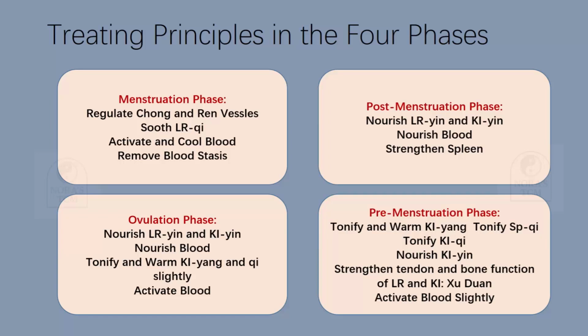We know during the pregnancy, we need the support of the body, so we need the organs to maintain their location. At this time, tendon and bone give the support, and especially the lumbar is the house and residence of the kidney. So during the pregnancy, we need the support to this corresponding tissue to support the pregnancy. So that is why we still have to strengthen tendon and bone function here. And also we have to activate blood slightly, because during the premenstruation phase, if there is a pregnancy, we don't need too much or too strong activating. So here, slightly.